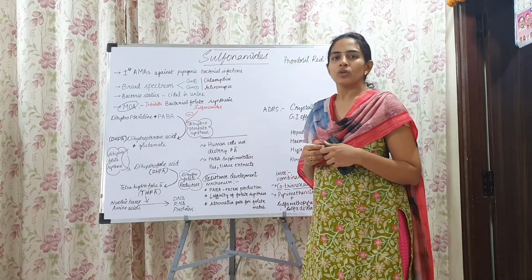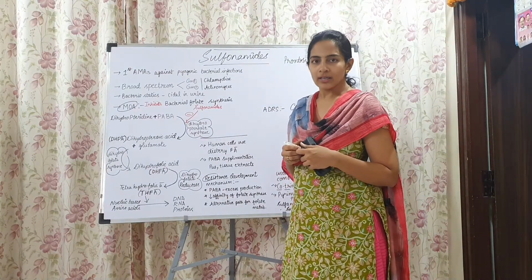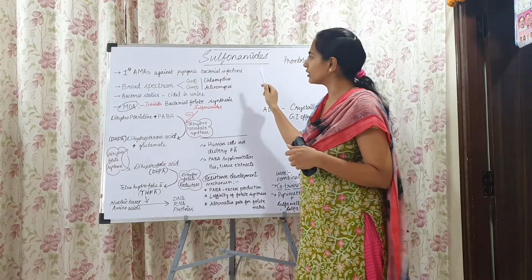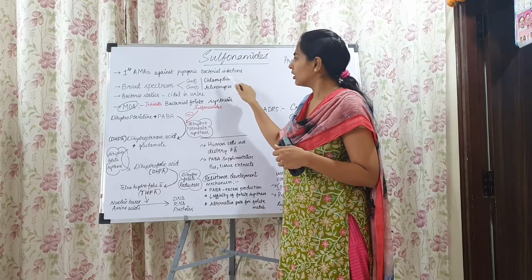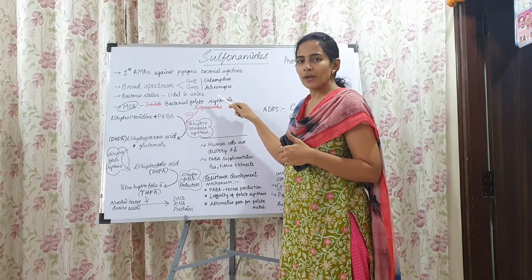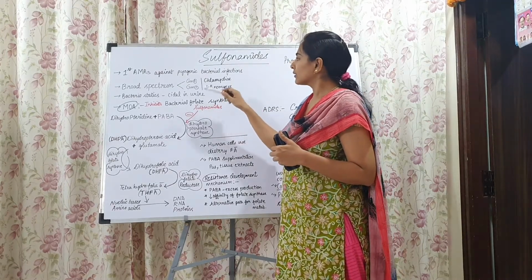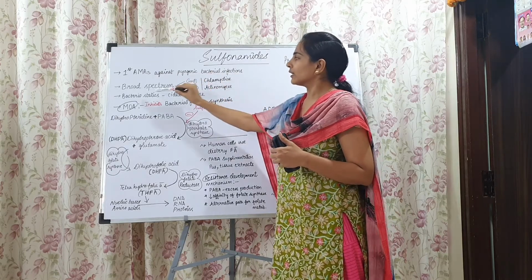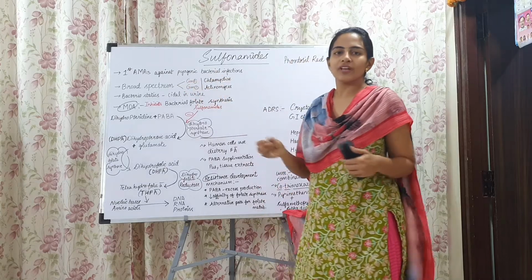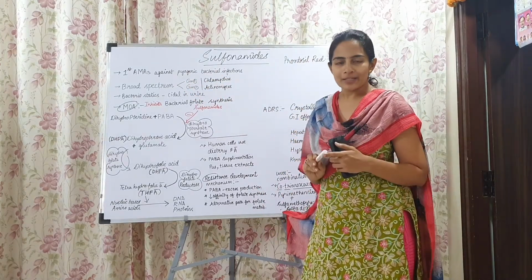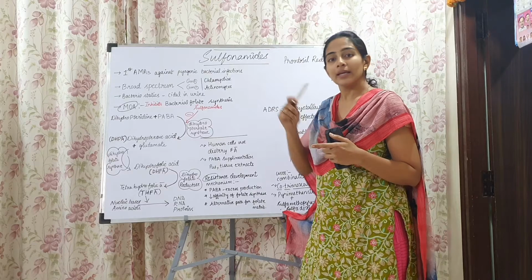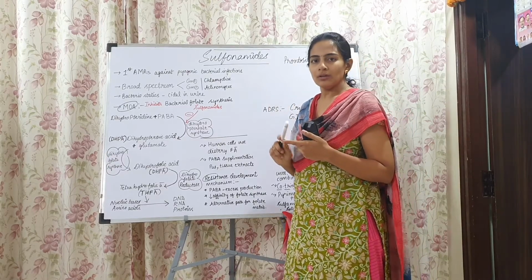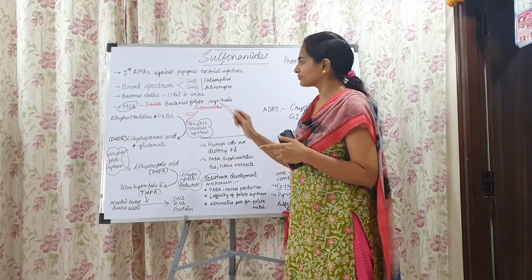Actinomyces, like toxoplasmosis and nocardia, are still sensitive to these sulfonamides. Even now the sulfonamides are used to treat nocardia and toxoplasmosis that are coming because of this actinomyces. That is about the spectrum. So they were introduced as broad spectrum antibiotics. Later on, the organisms developed resistance to the antimicrobial agents.